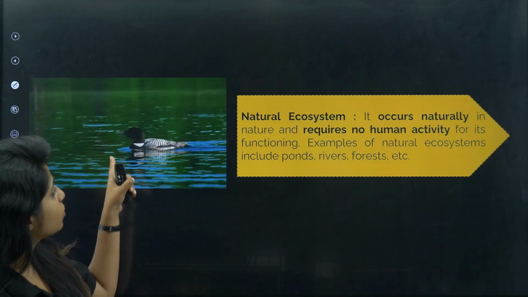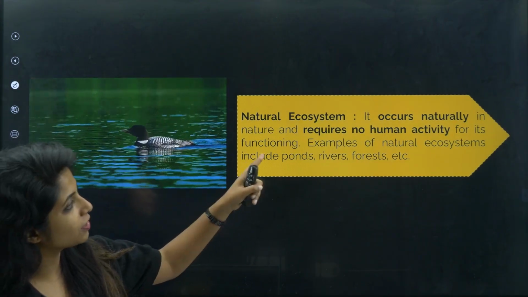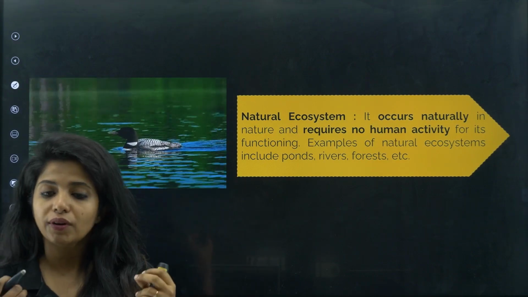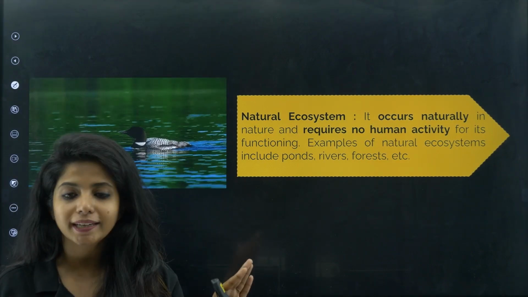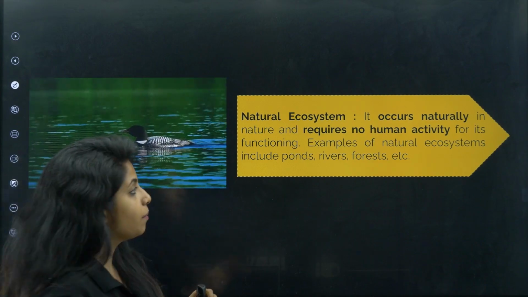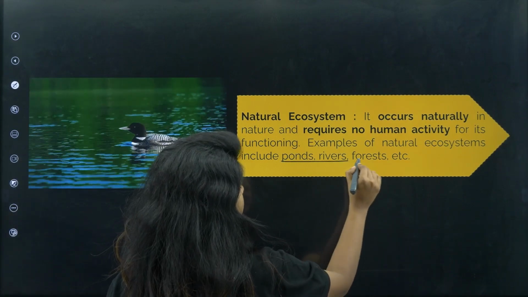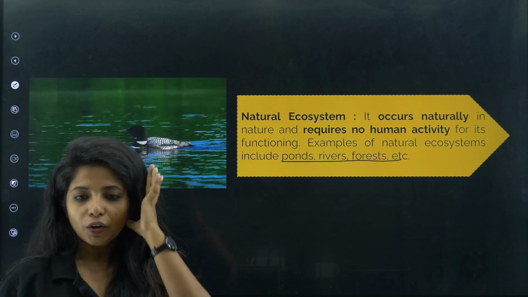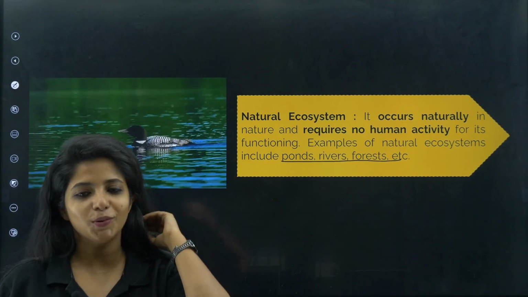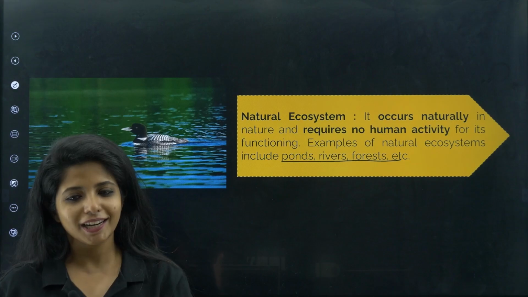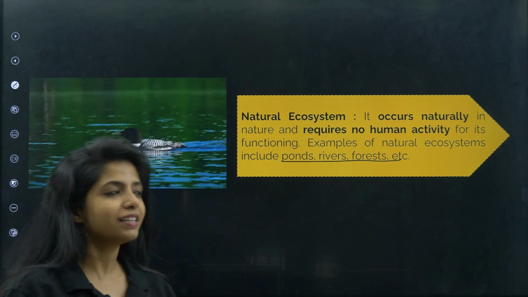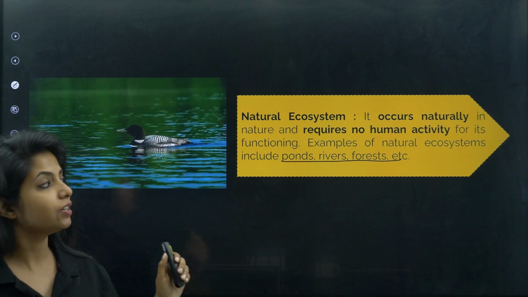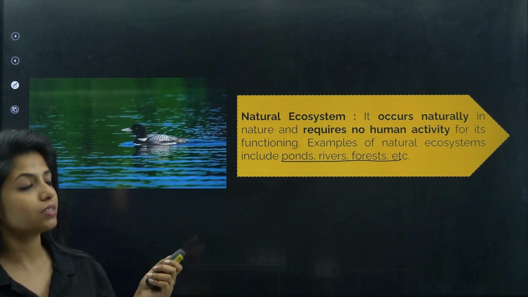So natural ecosystem, as you can see over here, occurs naturally in nature and requires no human activity for its functioning. We are not required; they can sustain by themselves. Examples of natural ecosystem include ponds, rivers, forests, etc. Have you been to the Amazon forest? Do you think you are needed there to sustain it? No. Not directly, indirectly you might be needed. Okay, but yes, that is the case. So natural ecosystem occurs naturally, children, and it requires no human activity. This is there in your notes.